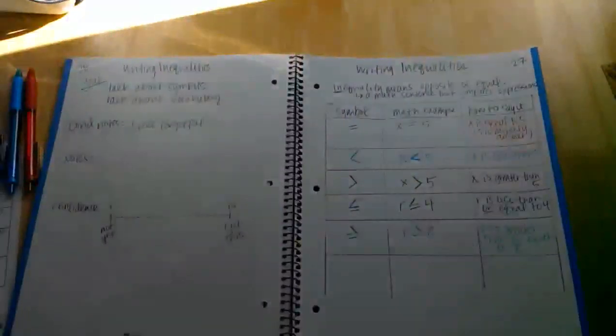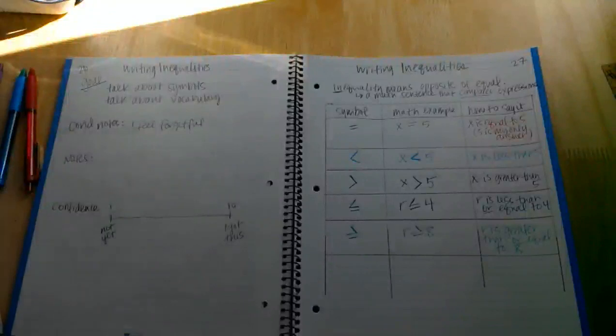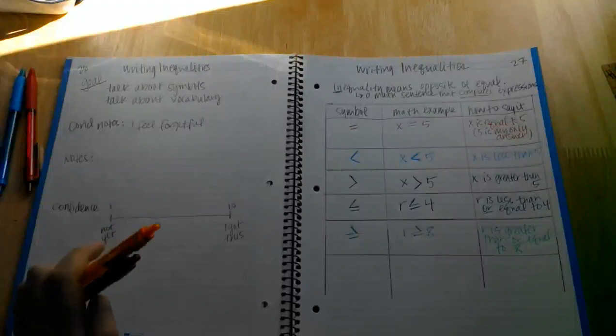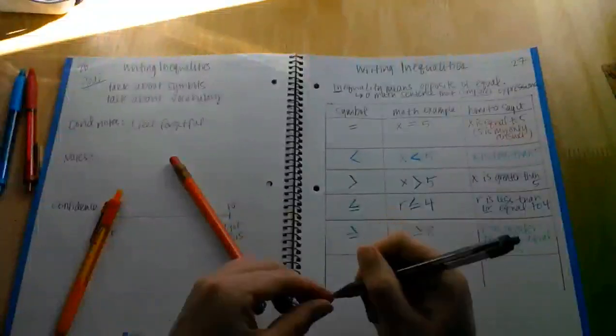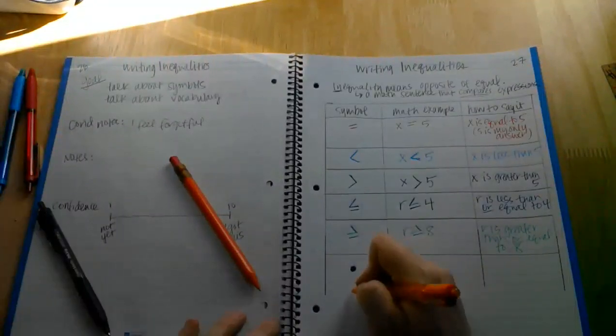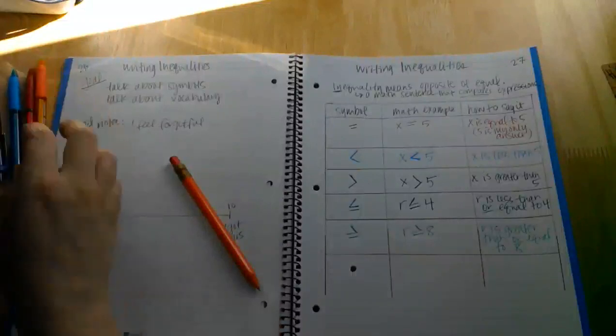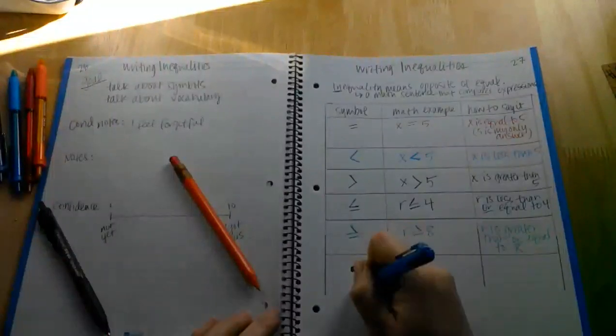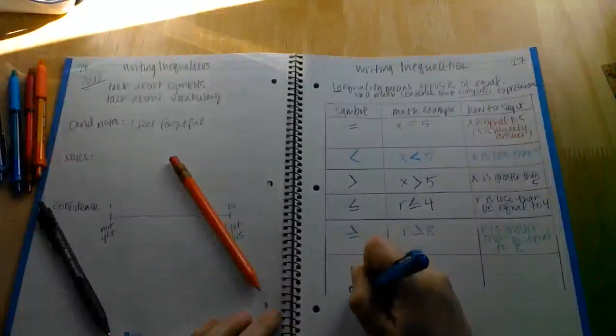And you'll also see some other symbols, because we're talking about graphing them. So you've got two different ones. You might see something that looks like this, a closed dot. Or you might see, let me do a different color because I don't know if that orange is going to show up on camera, an open dot.